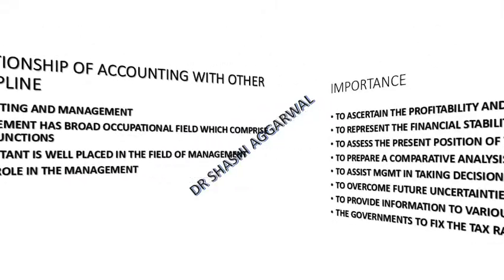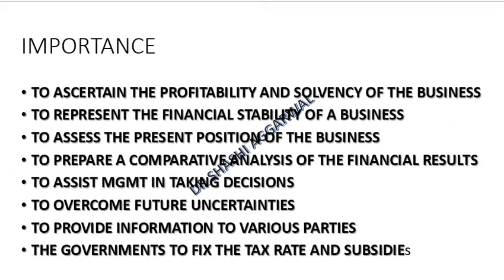So what is the importance? When we prepare financial statements like the profit and loss account and the balance sheet, they depict, on the last day of the financial year, what the assets and liabilities are.